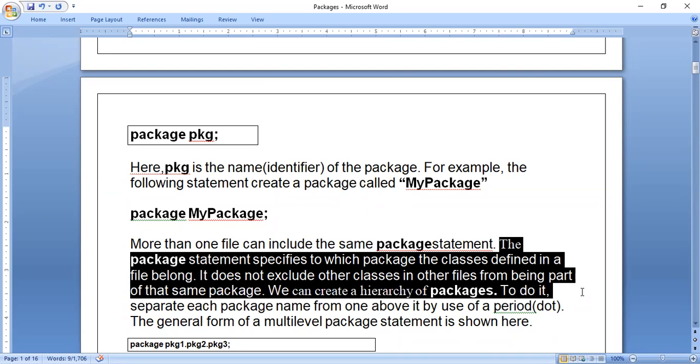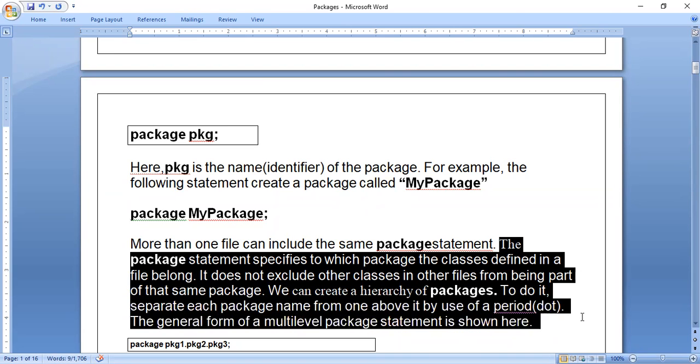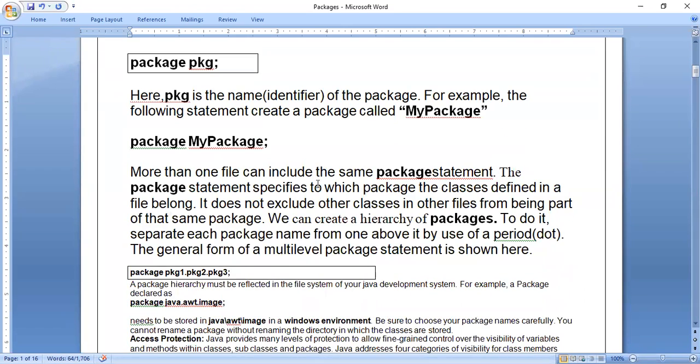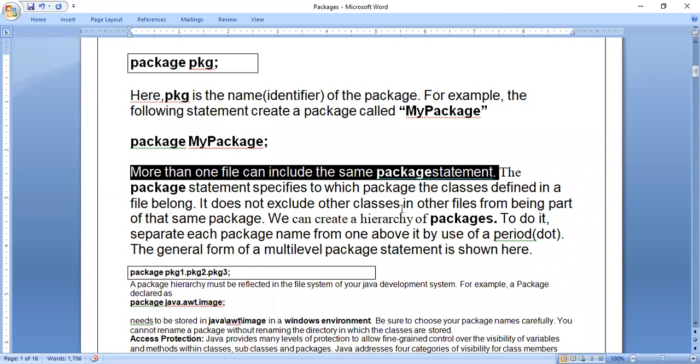We can create a hierarchy of packages. These sentences I will explain in the coding, so this much you remember. More than one file can include the same package statement. The meaning of that is you can create more files and store them in one particular folder. That means one folder can contain more than one file. In that case, in all those files, the package statement will be the same.